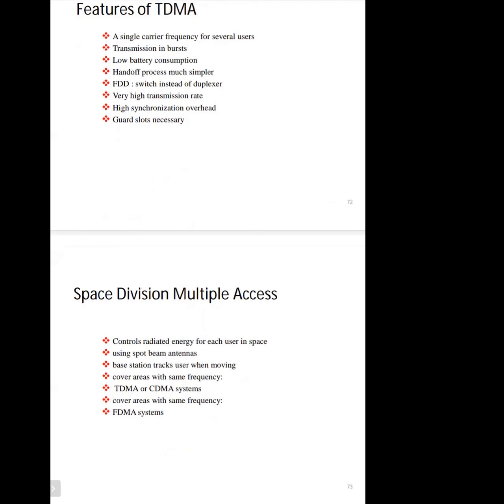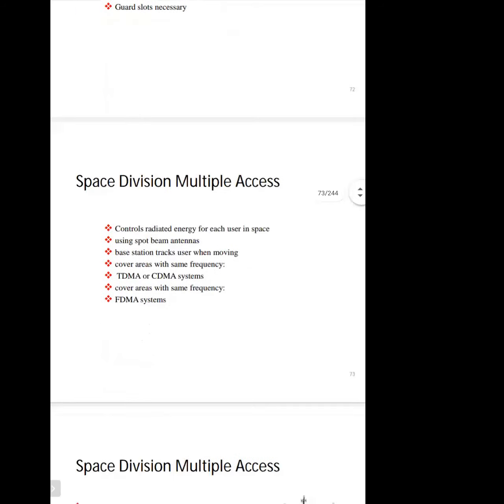Third is the space division multiple access technique. In this, it will control the radiated energy for each user in space. It will use spot beams and antennas for this purpose. It will use base stations that will track the user when the user is moving. So it covers the areas with the same frequency. Space division multiple access is suitable for TDMA, CDMA, and FDMA systems.